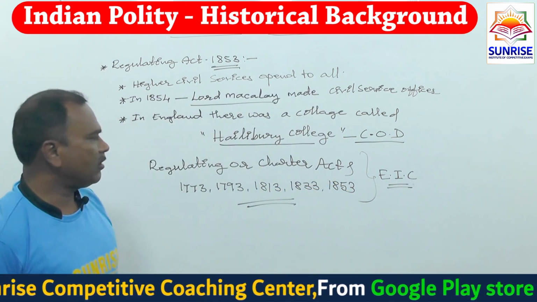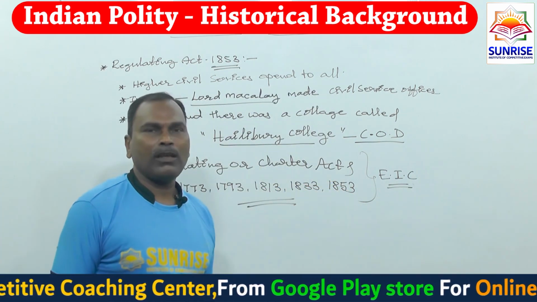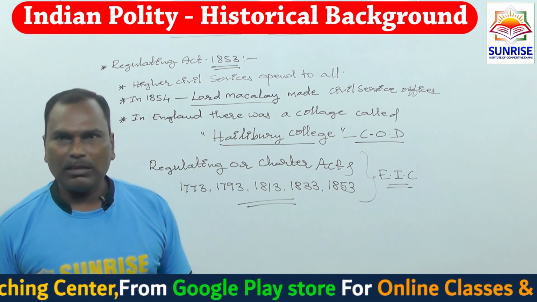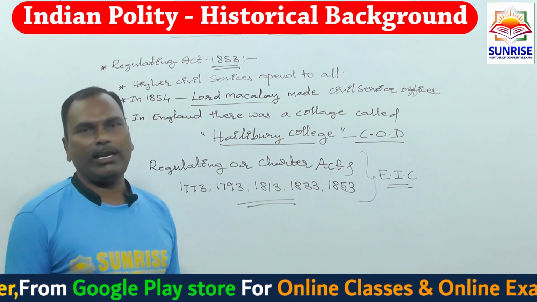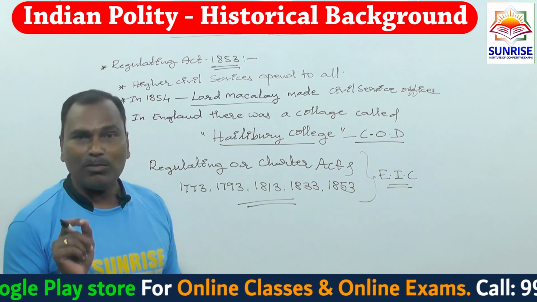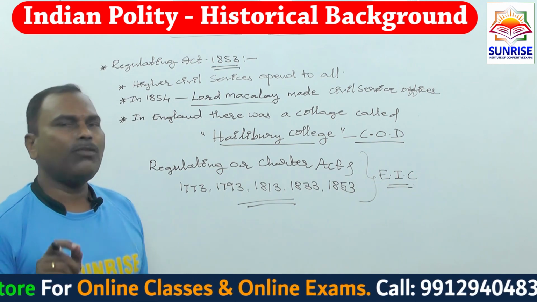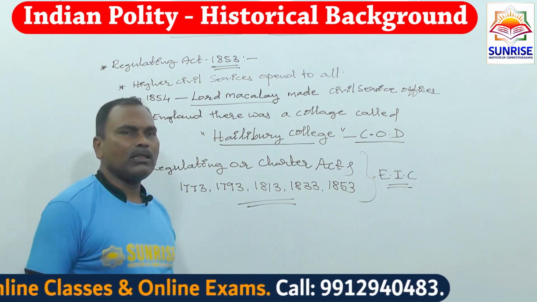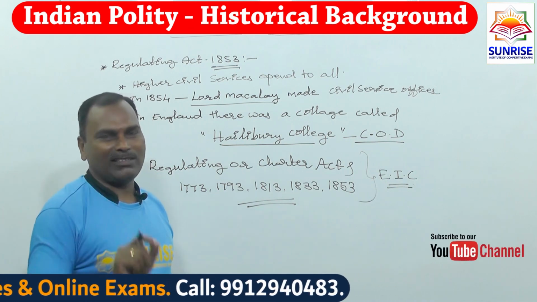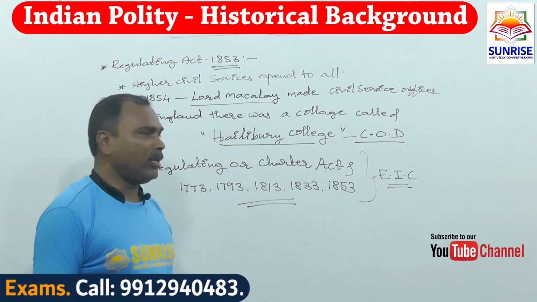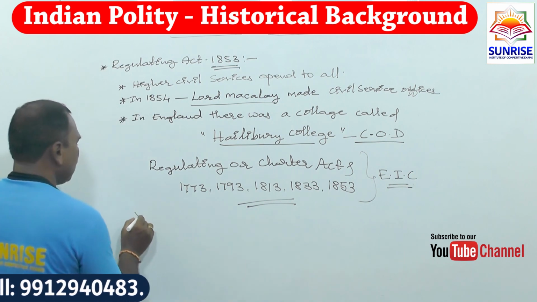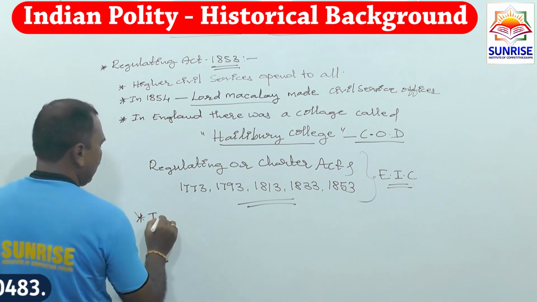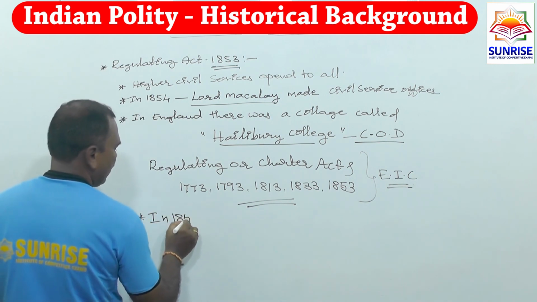Now after 1853, the great revolution started in India, which was called the Sipahi Mutiny, and for Indians it is called the first war of independence, which occurred in 1857.